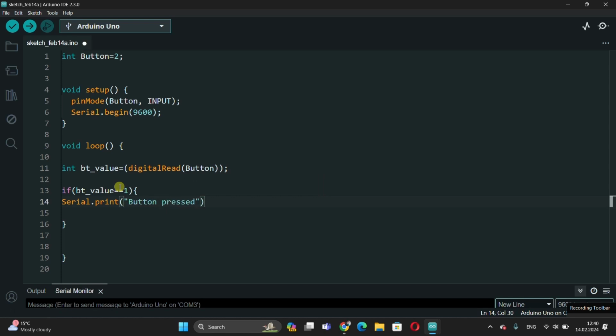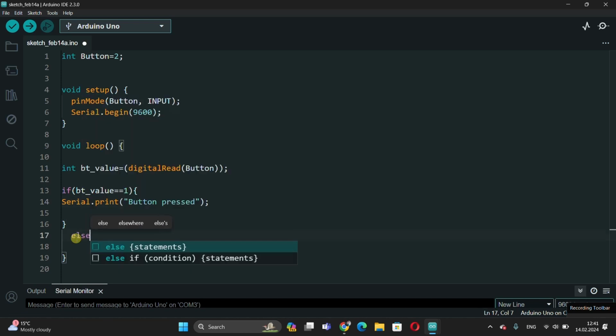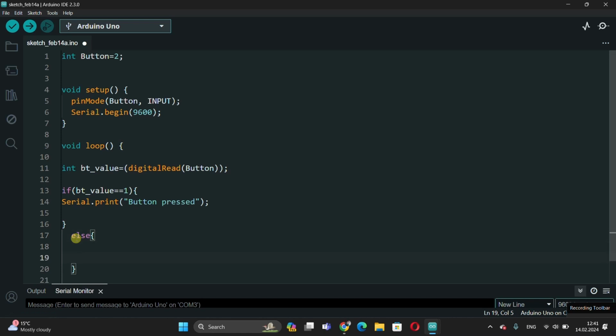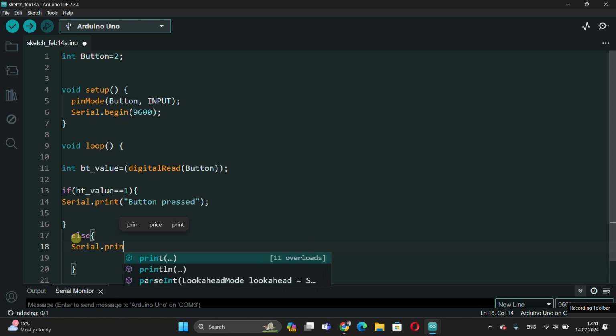Let's not forget the double quotation marks. This is followed by a semicolon. And I want it to say not pressed when the button is not pressed. If we don't write this, it will always say button pressed once the button is pressed.